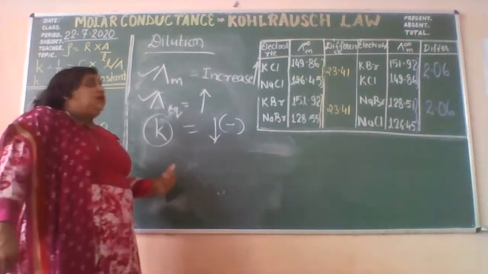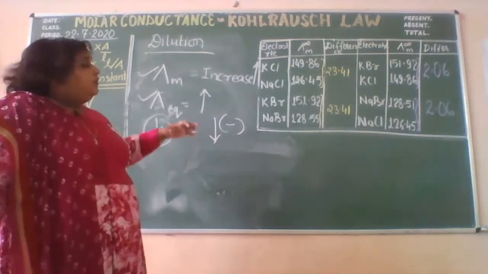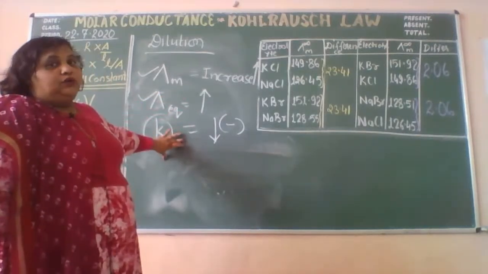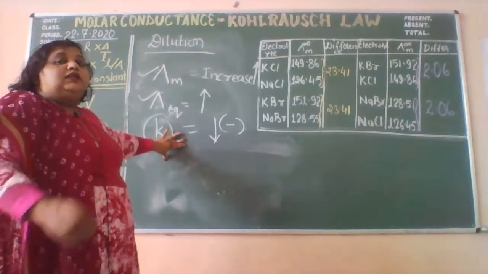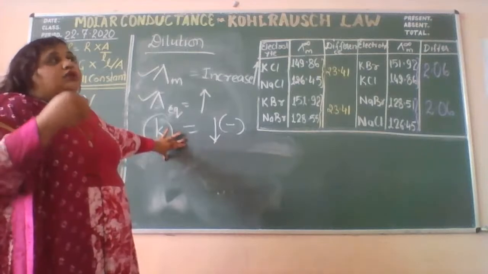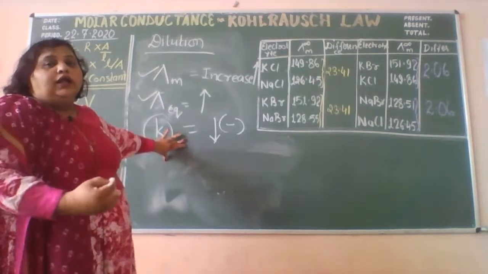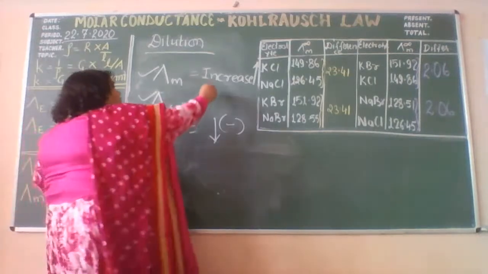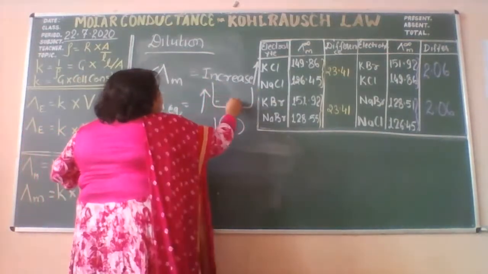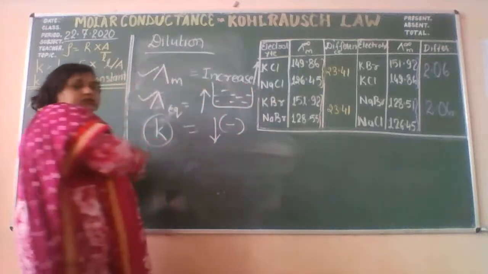What will happen in the case of a strong electrolyte? A strong electrolyte can easily dissociate. We expect its degree of dissociation to be 100%. Okay, this is a solution, right?